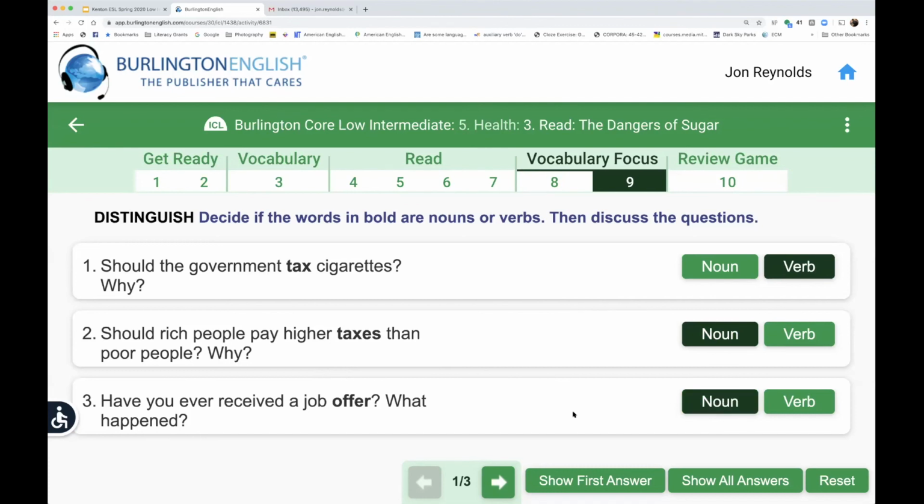Well, let's see how our answers are turning out. The first one we said, should the government tax cigarettes? We are correct. It is a verb. Let's look at number 2. Should we pay higher taxes? Most people said noun. Congratulations. And then finally, have you ever received a job offer? The answer there would be yes, it is a noun.